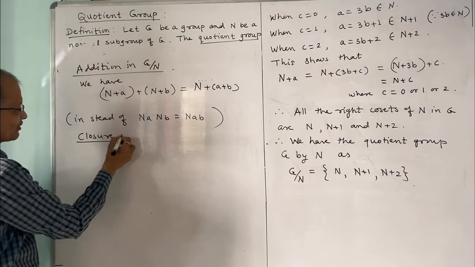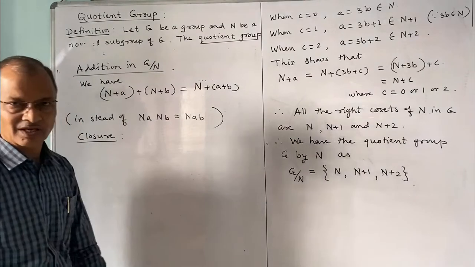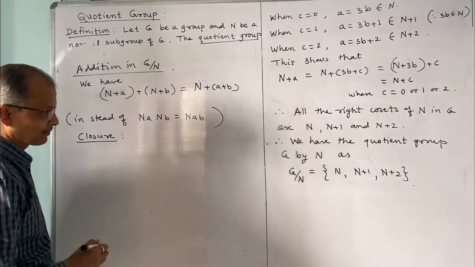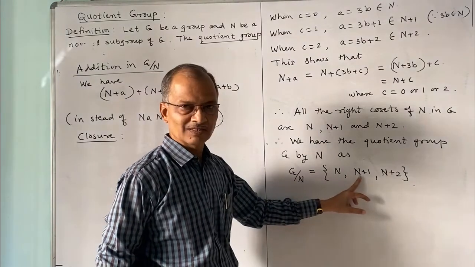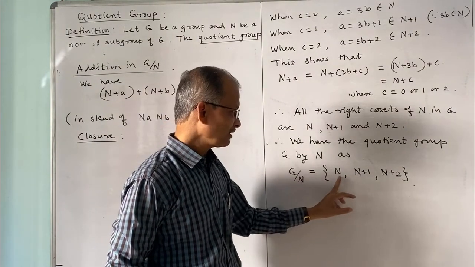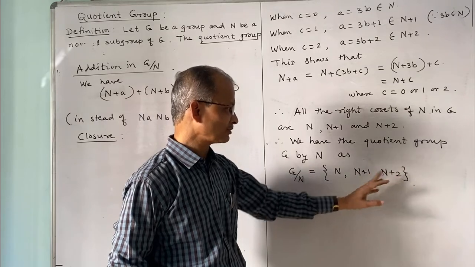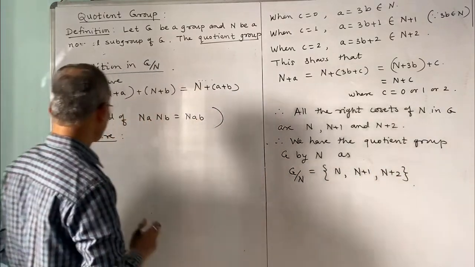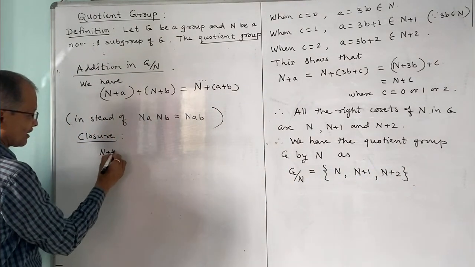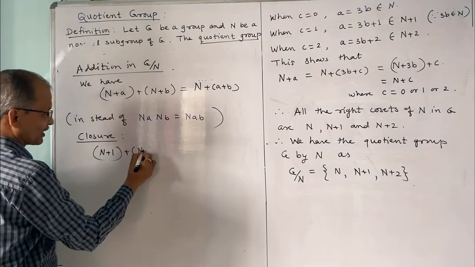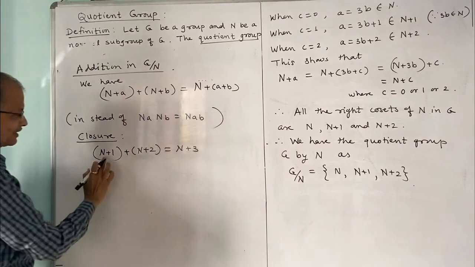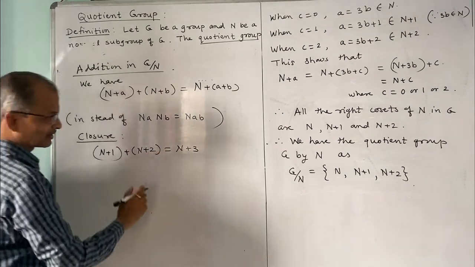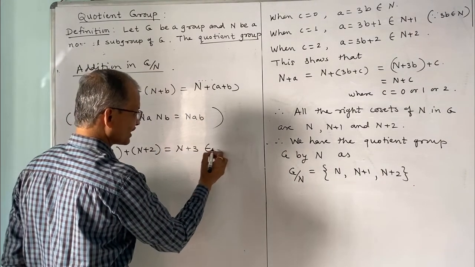You may only observe, and by observation we can verify the closure property. So N is the identity, and N plus 1 is the same, N plus 1. N plus 2 is again N plus 2. We will add these two. What is N plus 1 plus N plus 2? This results in N plus 3. You see, N plus 1 plus 2, that is N plus 3. And N plus 3 is again equal to N.